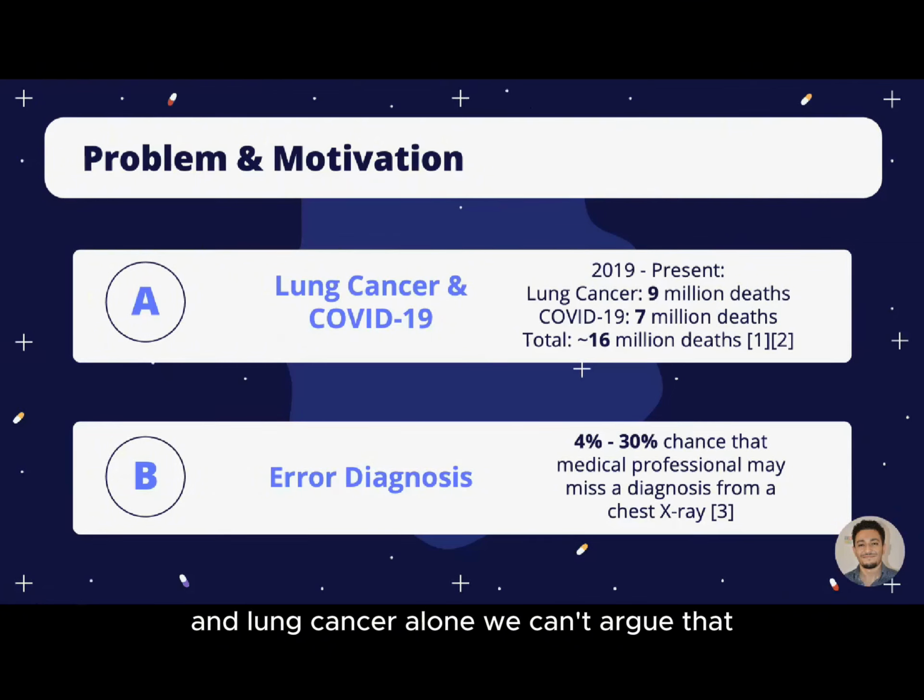We can't argue that diagnosing these illnesses is easy, and even experienced doctors face problems. According to our research, we found that doctors may have a 4% to 30% chance of having an error in diagnosis given a chest x-ray. This can be due to the stage of the illness, the size of the tumor, or the position. Sometimes it's simply not visible to the naked eyes of a human doctor.